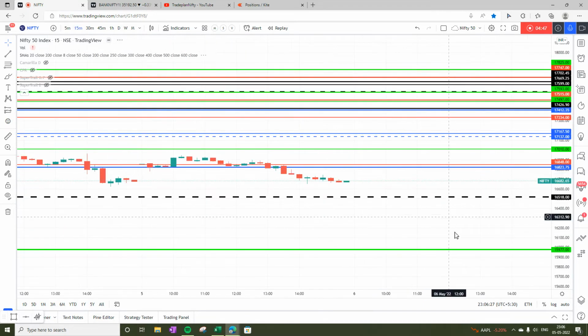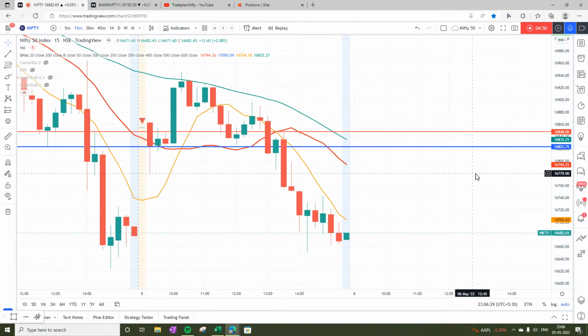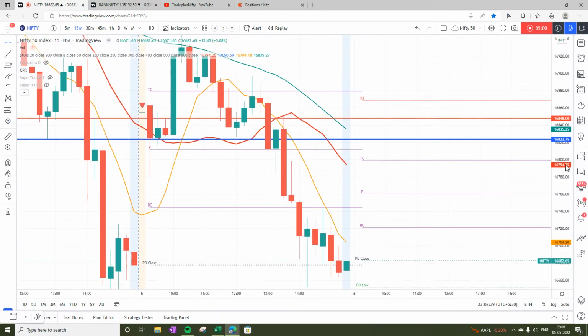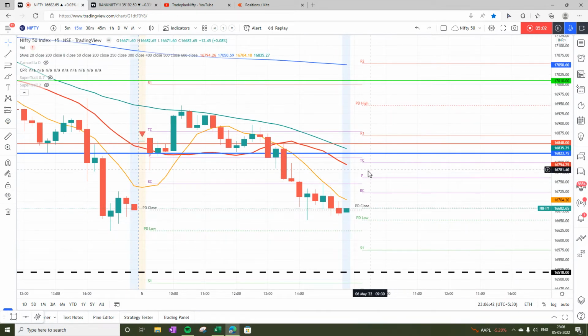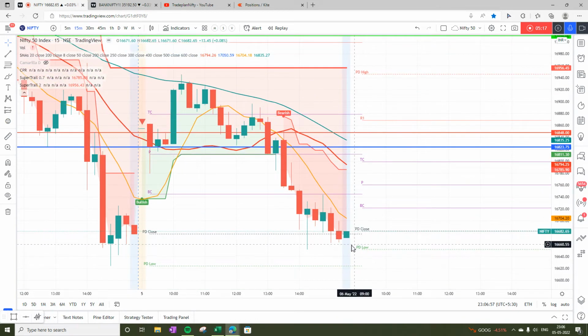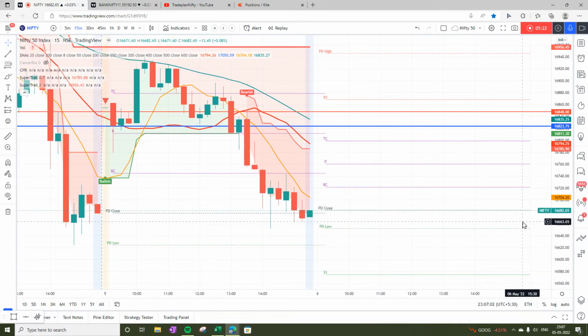On the 15-minute chart also, we see that the market has closed below all the moving averages and is looking very weak. Now when we look at CPR, we see that tomorrow's CPR is below today's CPR. This is also a sign that the trend is down. And today both the super trend indicators, on the daily chart as well as on the 15-minute, have turned bearish. Daily was anyway running bearish. And the market has closed below pivot, almost below the previous day close. So this also shows that the trend is down.